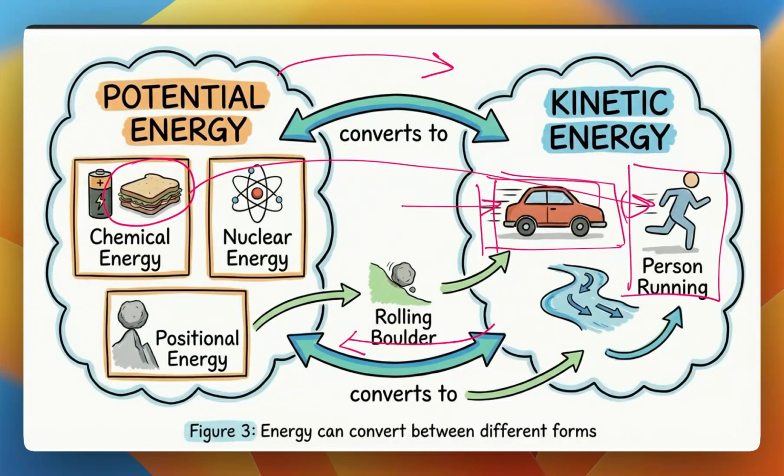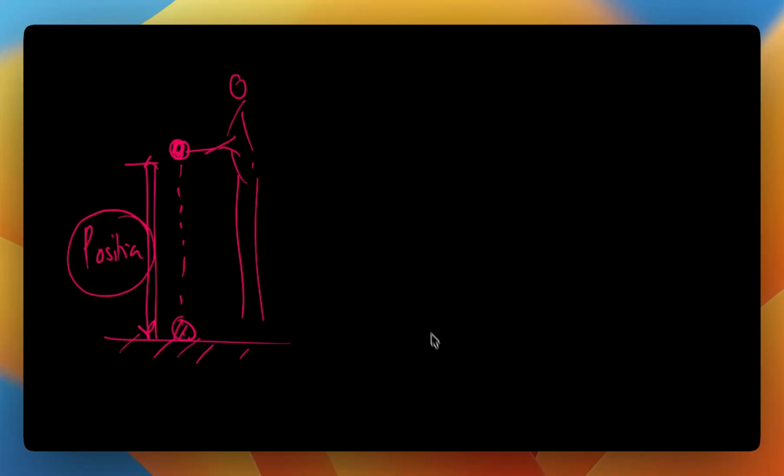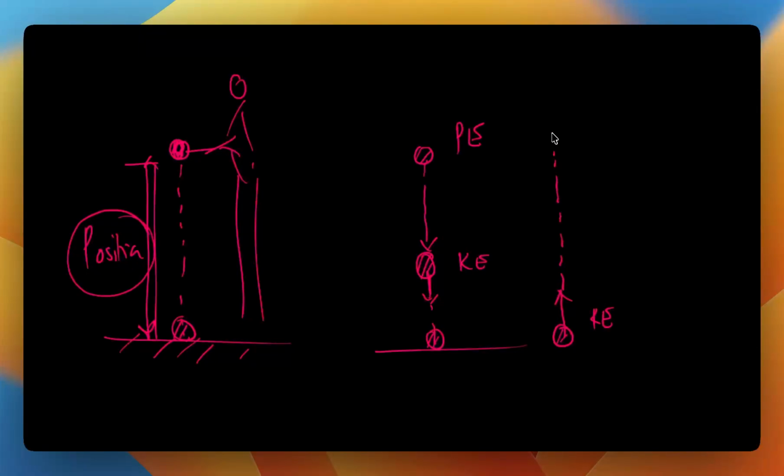Okay, so basically we can convert from potential energy to kinetic energy, and then from kinetic energy back to potential energy, right? One example of back conversion is the ball which is up in the air, right? You know that it can fall down. It can perform some work, and basically it has some potential energy, right? And that potential energy keeps on converting into kinetic energy, and the speed of the ball keeps on increasing as it falls down, right? Similarly, I can throw a ball from here which has kinetic energy, right? It keeps on going up, and it will stop at a particular moment when all my kinetic energy has actually been converted into potential energy.